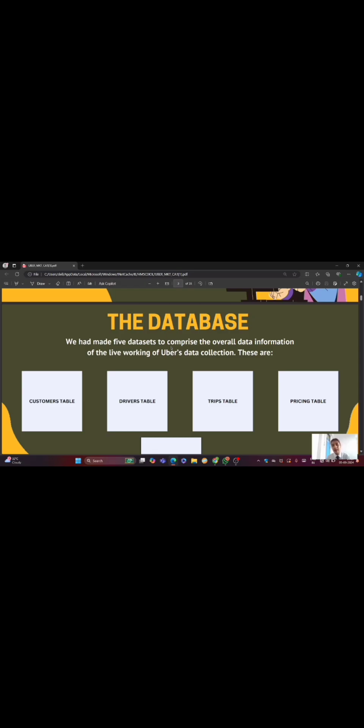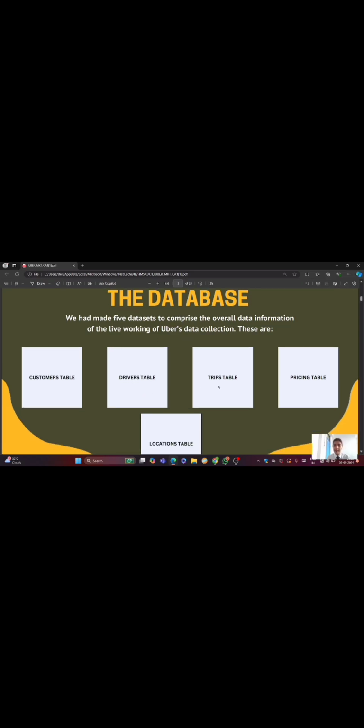For our database, we made 5 tables to compare the overall data information of the live working of Uber's data collection. We have created 5 tables: customers table, drivers table, trips table, pricing table, and location table, where we have created different columns and rows.